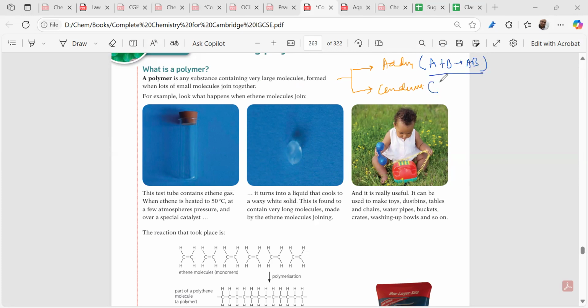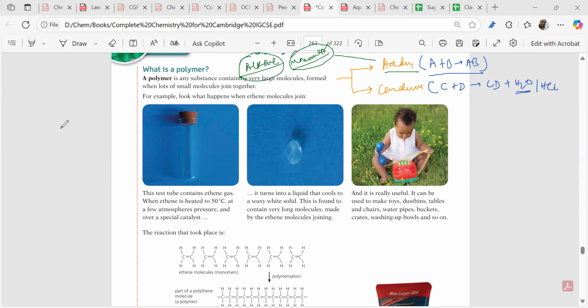Condensation polymerization is similar to addition polymerization. Suppose C plus D gives you CD, and a small molecule is eliminated, usually water or HCl. So this bit we have to know. The other important difference is that in addition polymerization we always take a single monomer. That's very important. Only a single monomer is taken, and the addition reaction requires that single monomer to be an alkene. Always an alkene, and a single monomer.